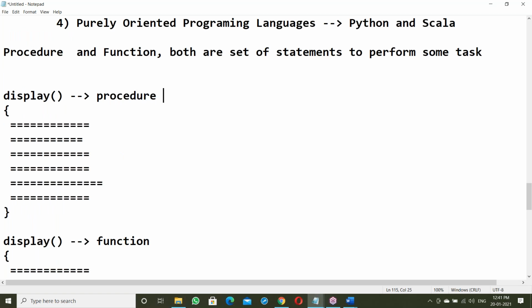Procedure and function both are sets of statements to perform some task.